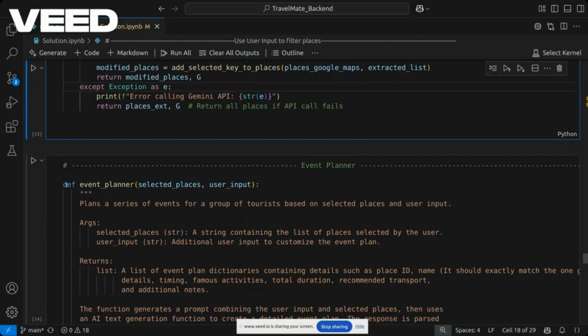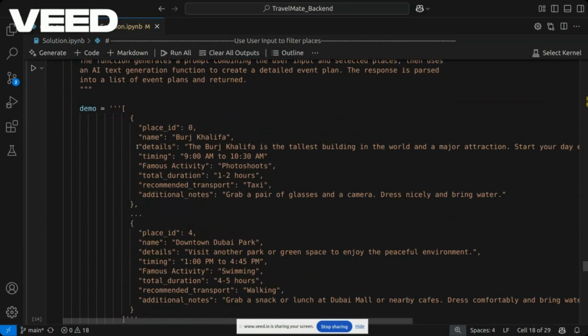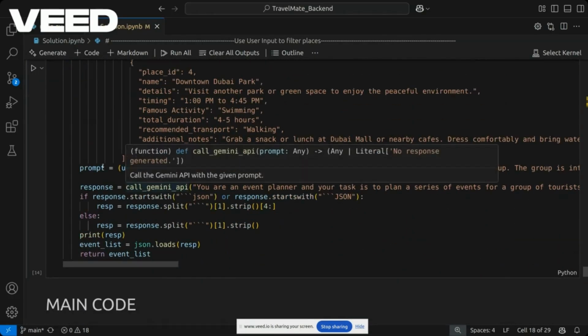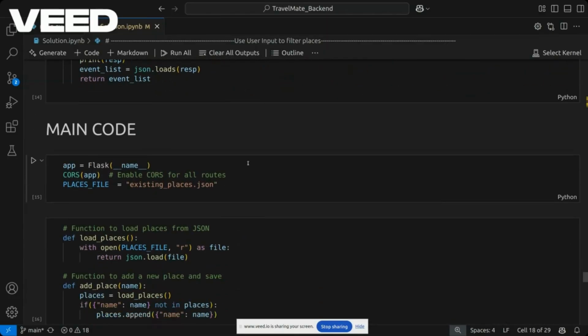This is the event planner. This is an agentic AI application that we are using. This is a demo text for few-shot prompting. This is a prompt, and this is the main code for how it's running.